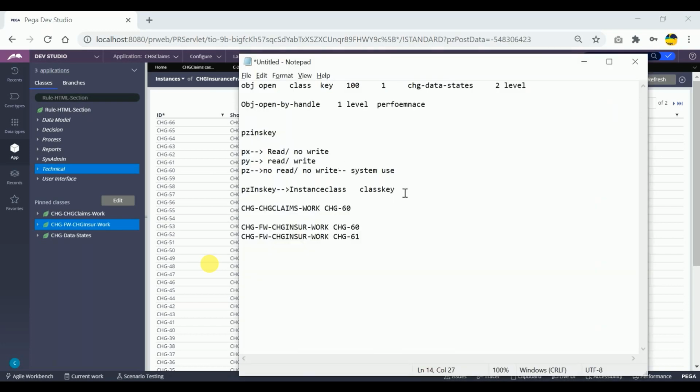So this is the basic derivation or the definition of the pzInsKey.